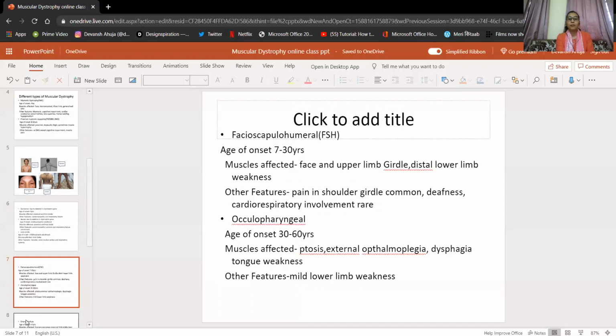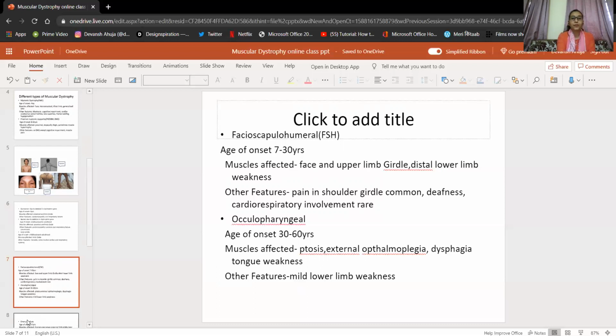Other features are mild lower limb weakness. So most of the symptoms of oculopharyngeal dystrophy are restricted to oculopharyngeal weaknesses. That's why it causes ptosis, external ophthalmoplegia, dysphagia, and tongue weakness.